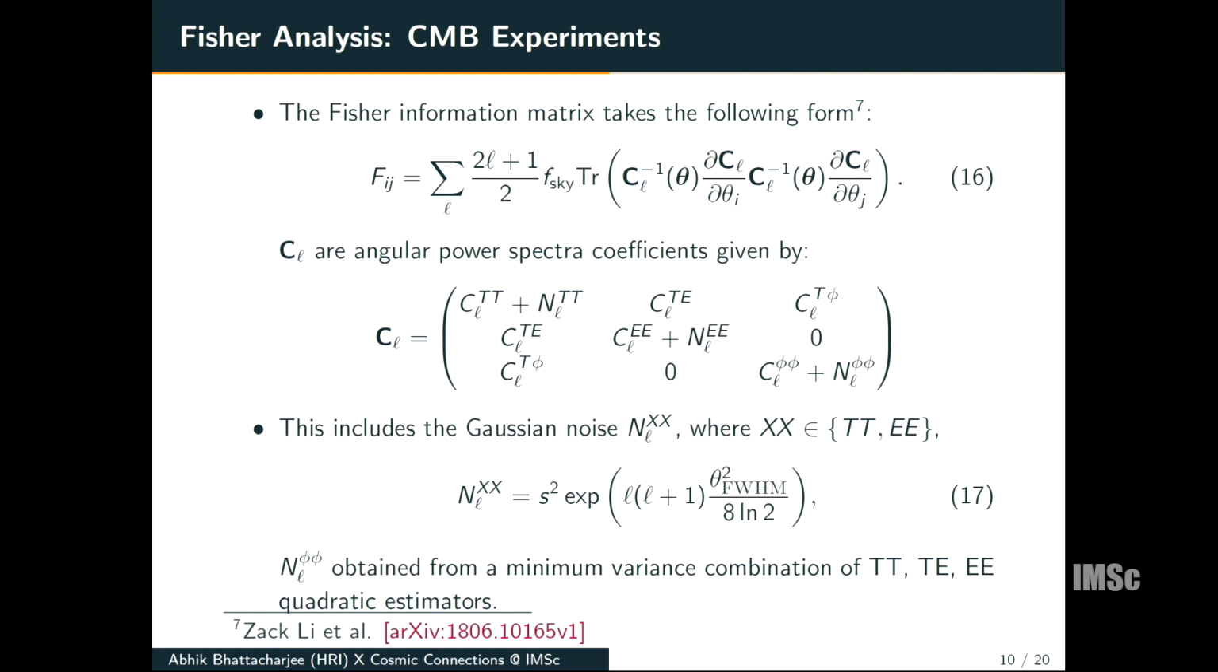Here C_l is the spectral covariance matrix, which is shown here. And this includes the Gaussian noise for temperature and polarization, with the instrumental noise in temperature and polarization, and theta is the resolution of the experiment. And N_eff is obtained from a minimum variance combination of various quantities.